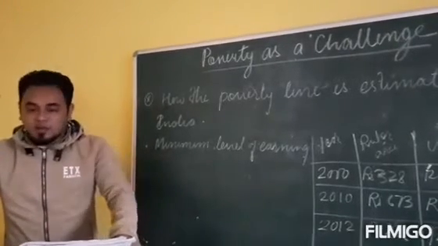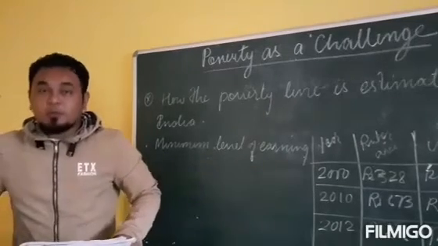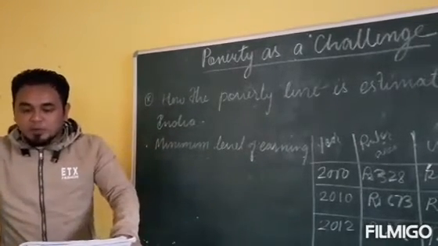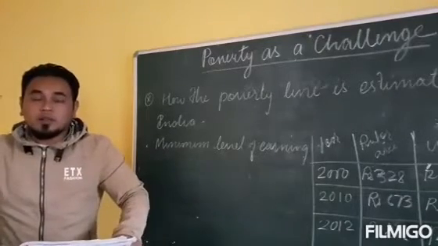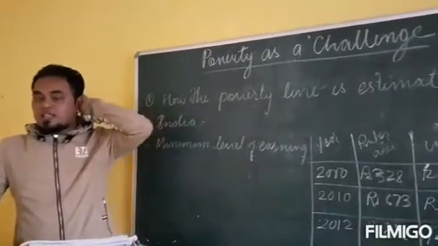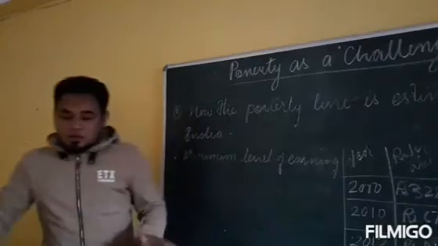Number one is by looking at the minimum calorie requirement per day of the individual, and number two is the minimum level of earning per month of the individual. These are the two ways the poverty line is estimated by social scientists in our country.